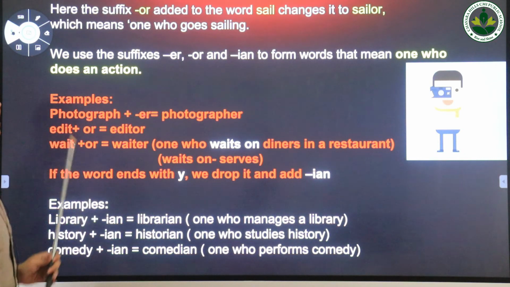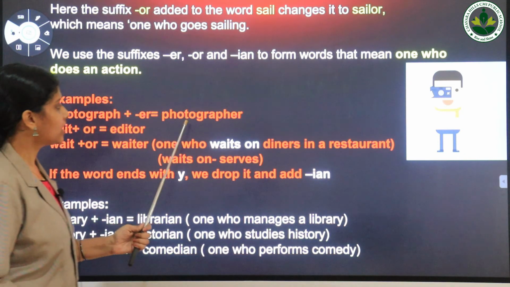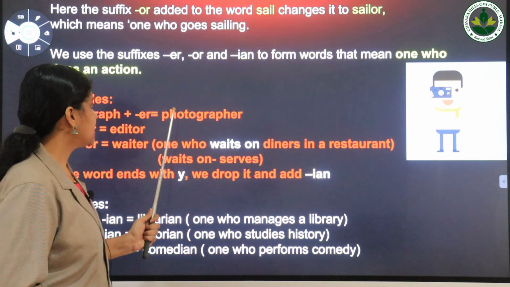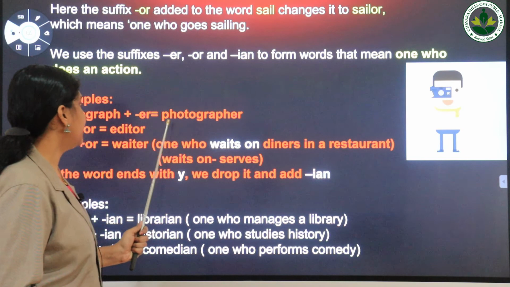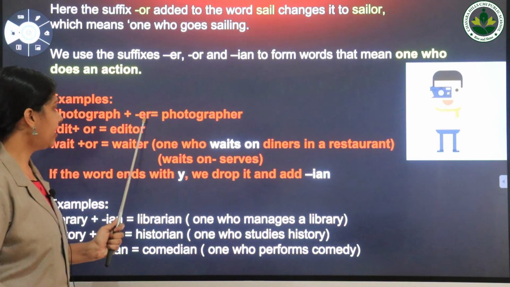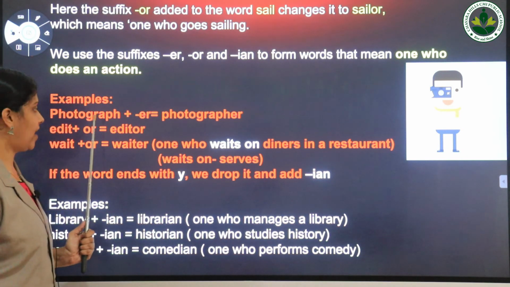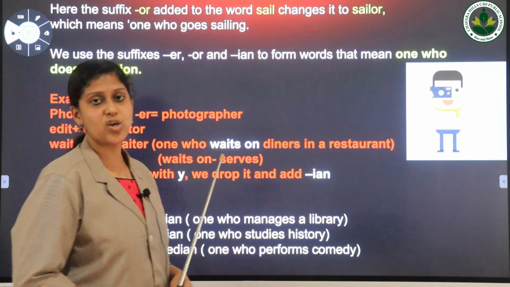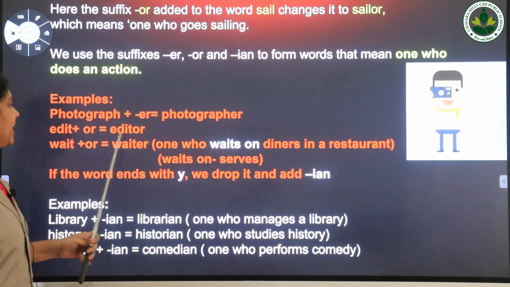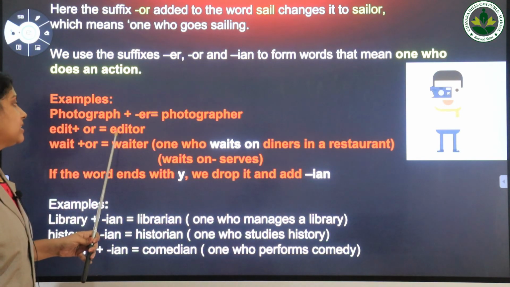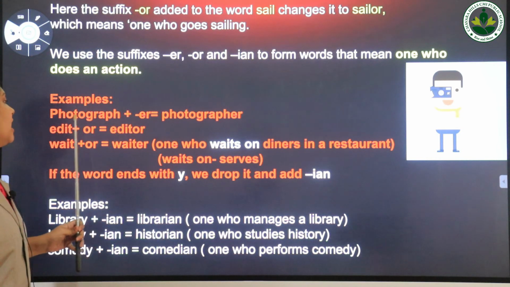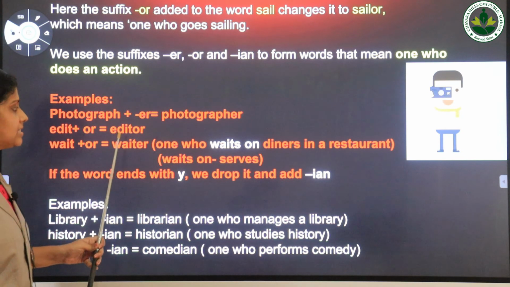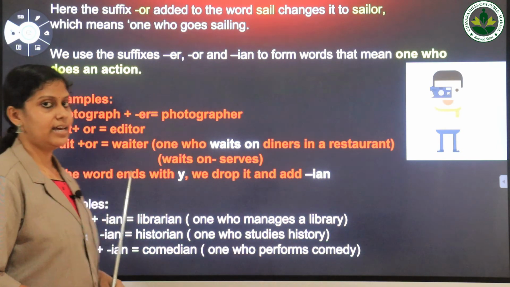For example, look at this word, photographer. Here we get this word photographer by adding the suffix er to the word photograph. Photographer means a person who takes photographs. Next one, editor. Here we get a new word by adding the suffix or to the word edit. An editor means one who edits or corrects errors.